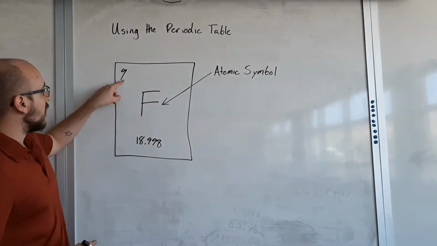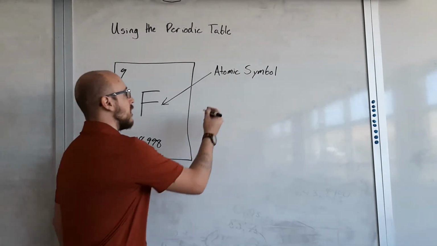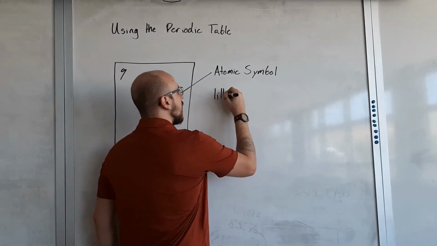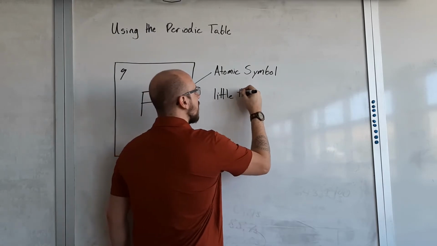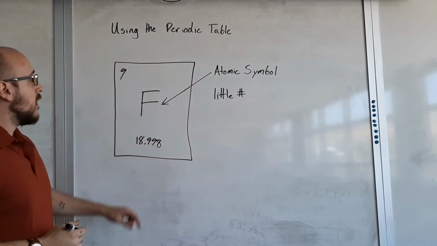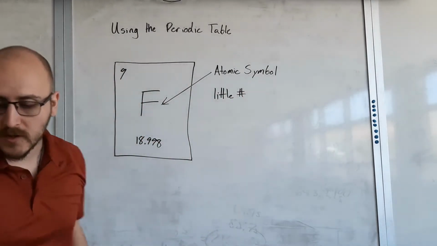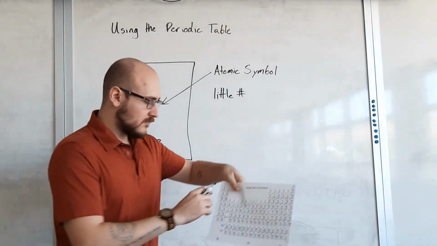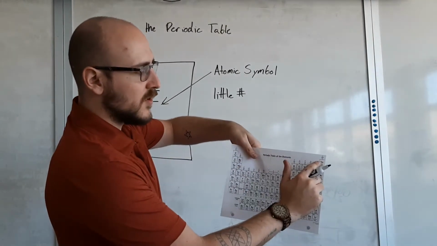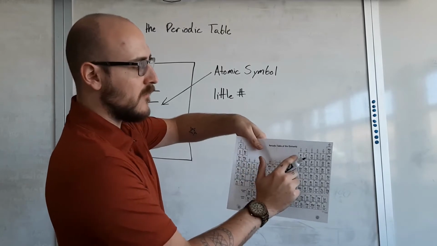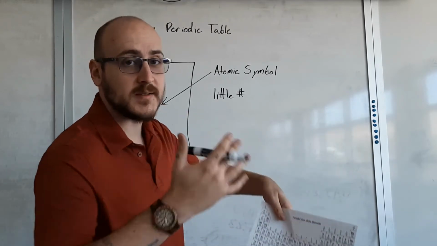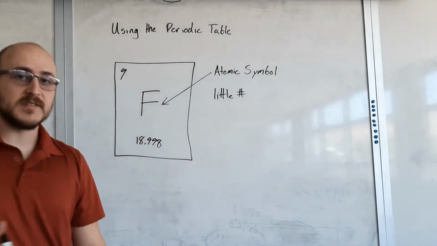Okay, this number here, this little number. If you look at the periodic table, you'll notice as you go from left to right, 1, 2, 3, 4, 5, 6, 7, 8, 9, and so on. It goes up by 1 for every single element.